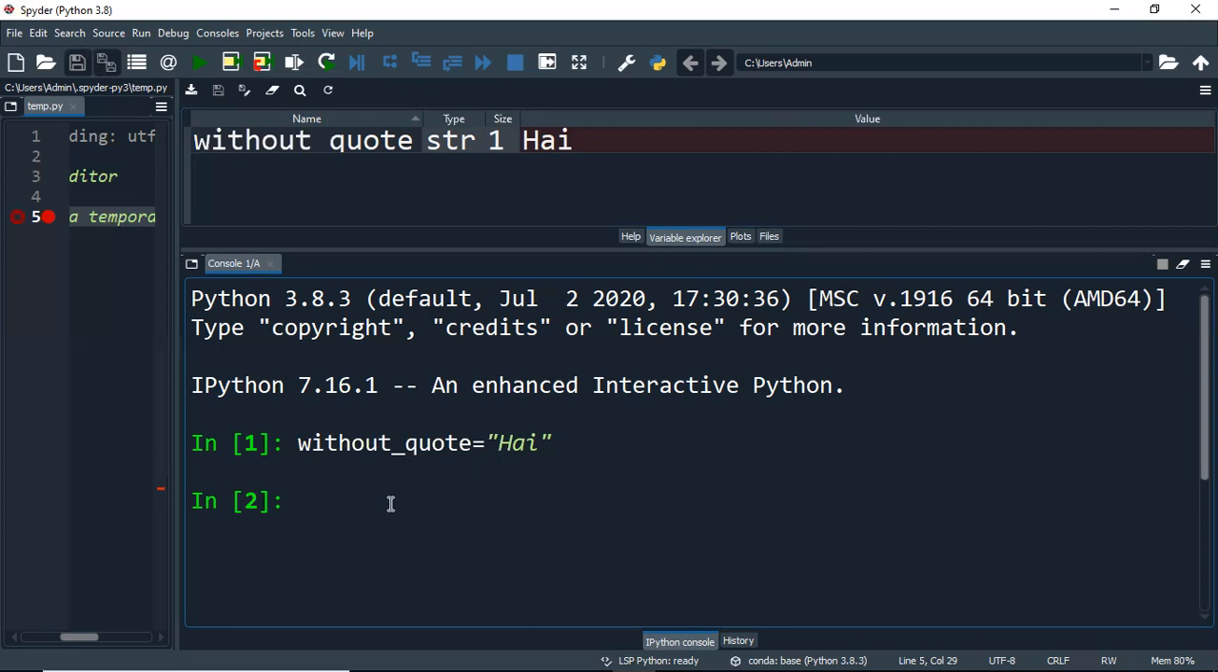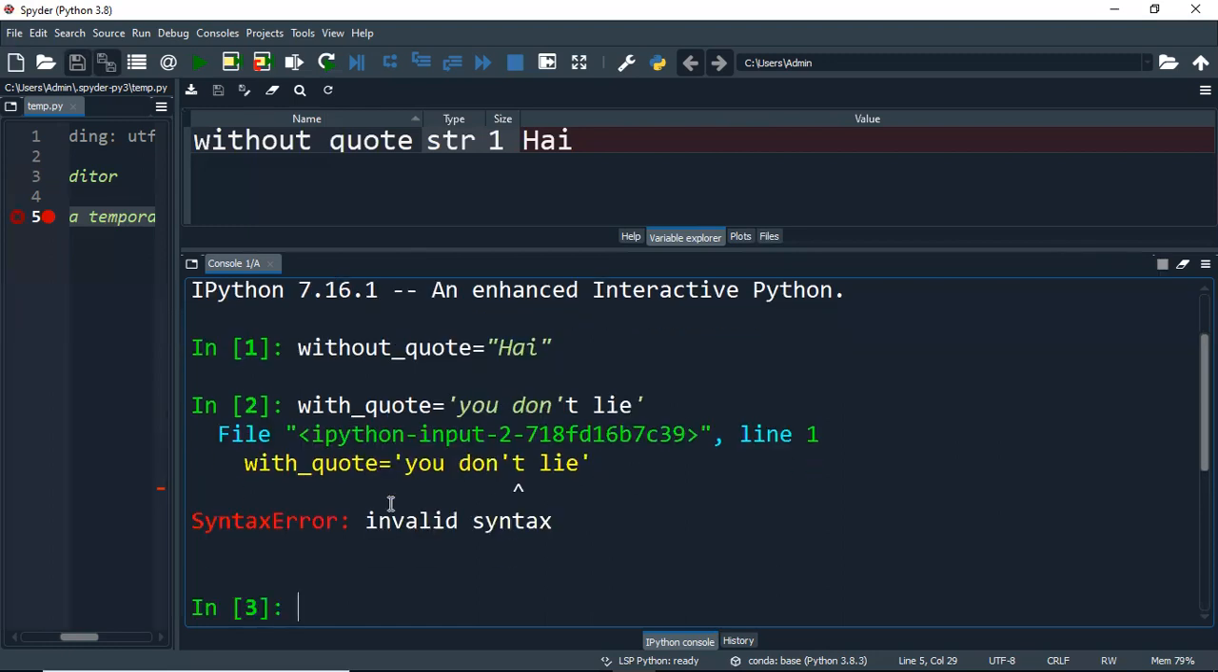Now let me have an example with the quote. Here, if you give a single quote and say you don't like, then what will happen? Suppose I give it like this: you don't like. Now what will happen? You are getting an invalid syntax. Why? Because you have one opening quote, whereas two ending quotes. So that's the reason it is giving you an error.